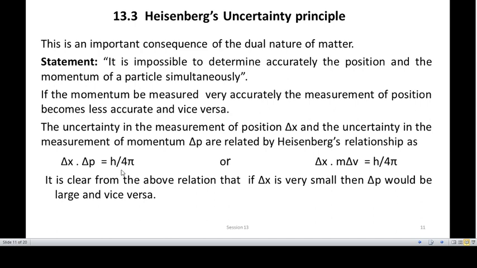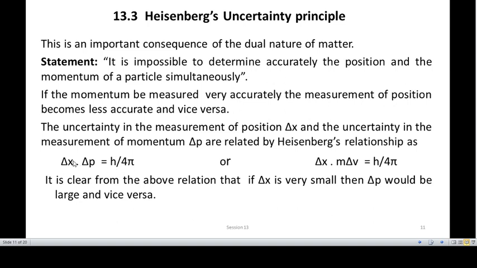That means when you determine its position, its momentum will have a difference of h divided by 4 pi. Or if you determine the momentum precisely, then the position will have an error of at least h divided by 4 pi.